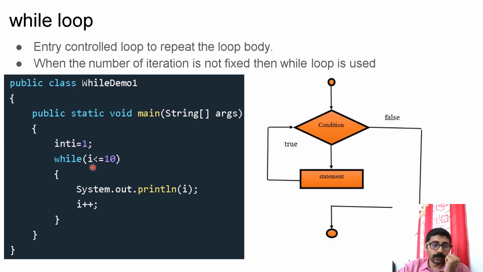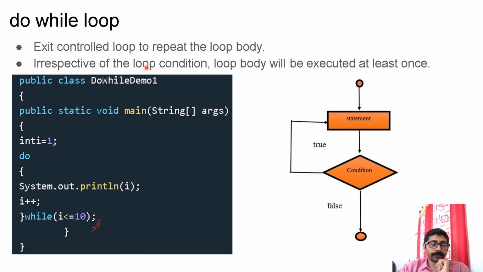So in a while loop, first you check the condition. If the condition is true, then the body will be executed. Make sure that in a for loop, the loop control variable updation was part of the syntax. But in a while loop, it is not part of the syntax, so the programmer has to take care to update it. If I miss giving this i++, it will be an infinite loop. So make sure to update the control variable.